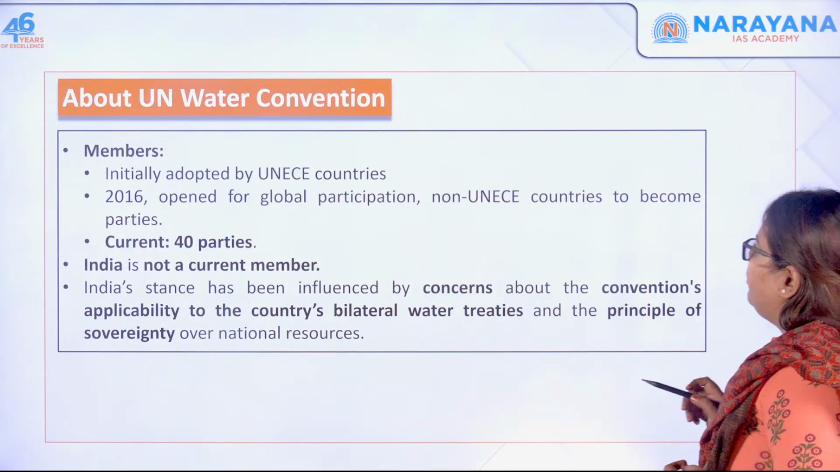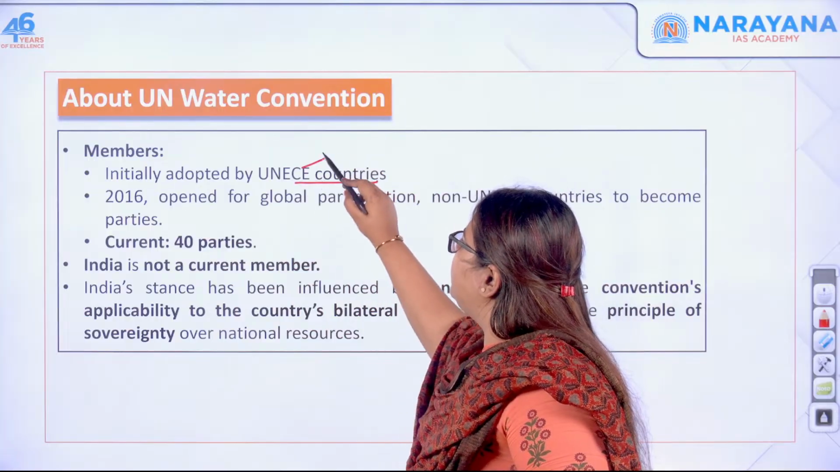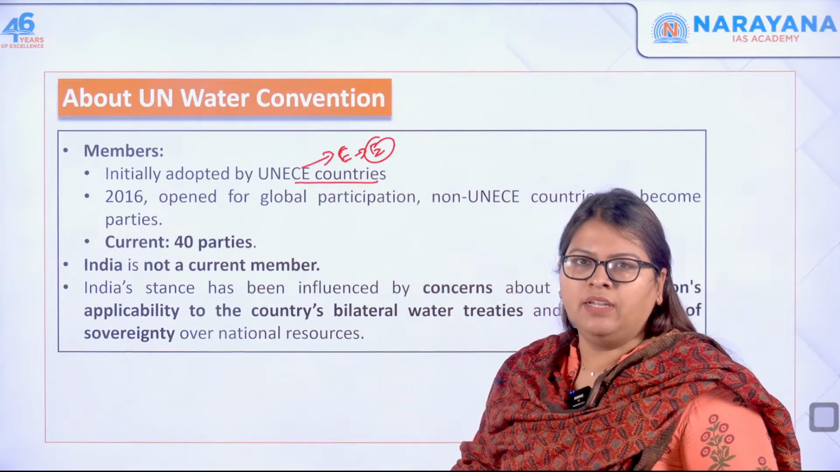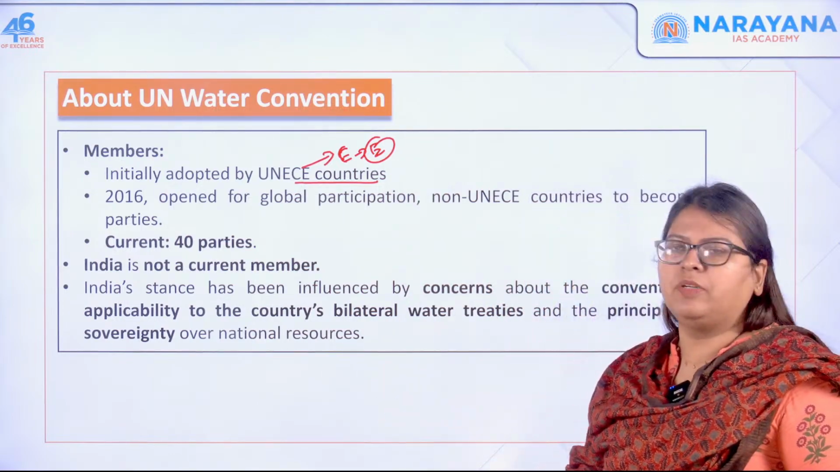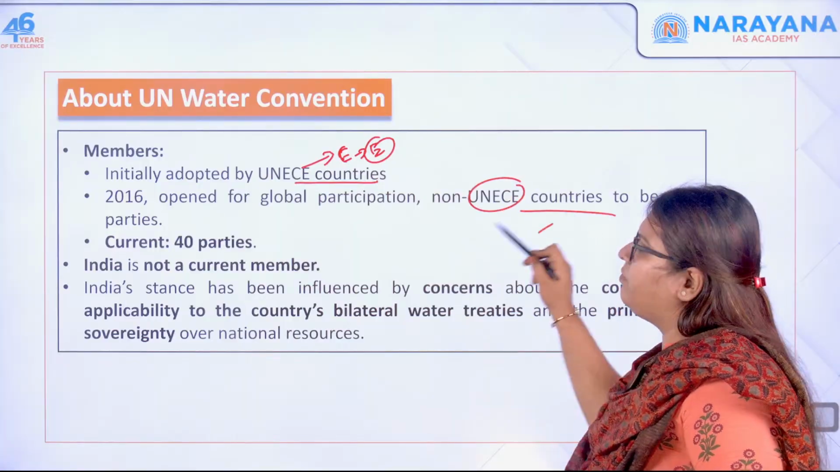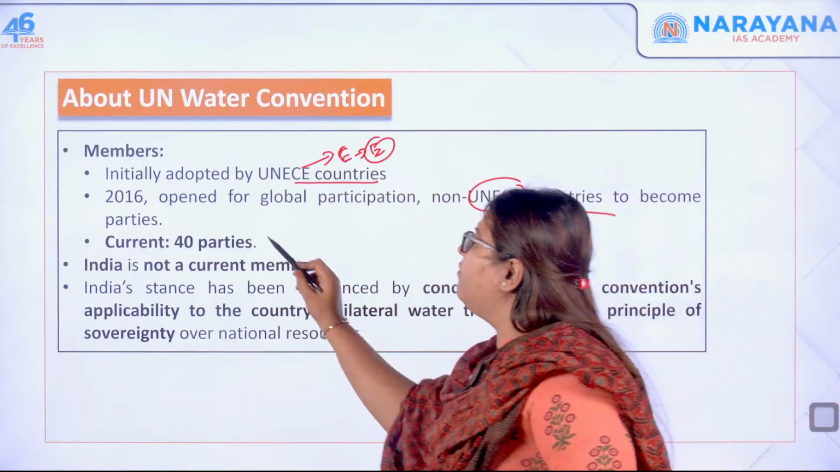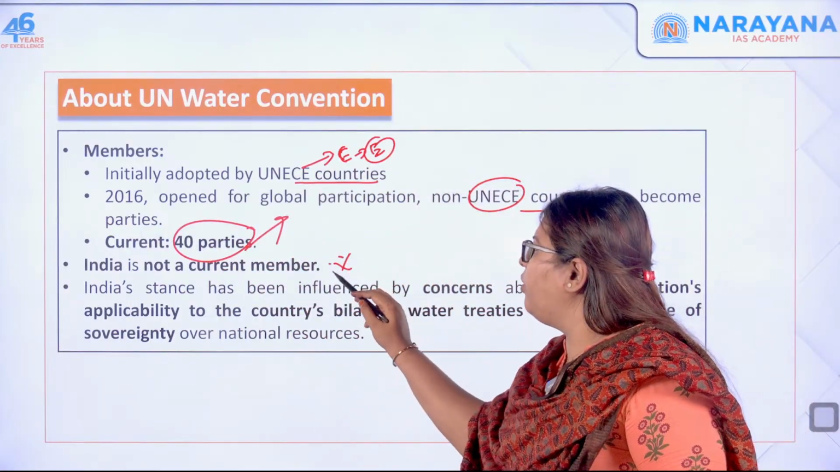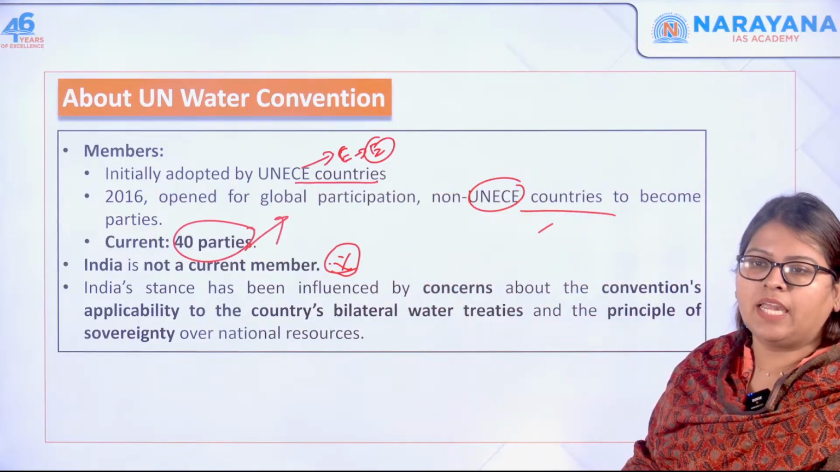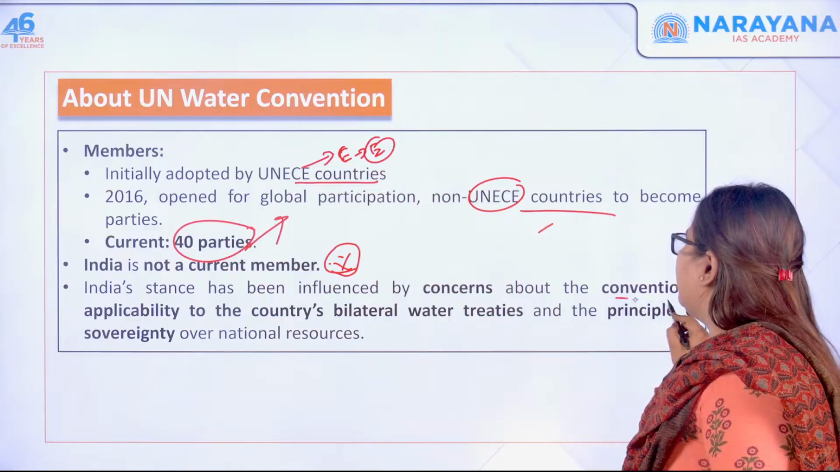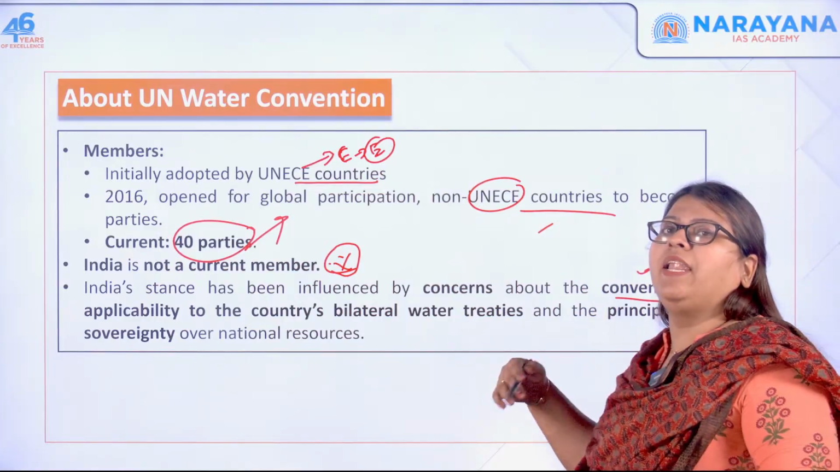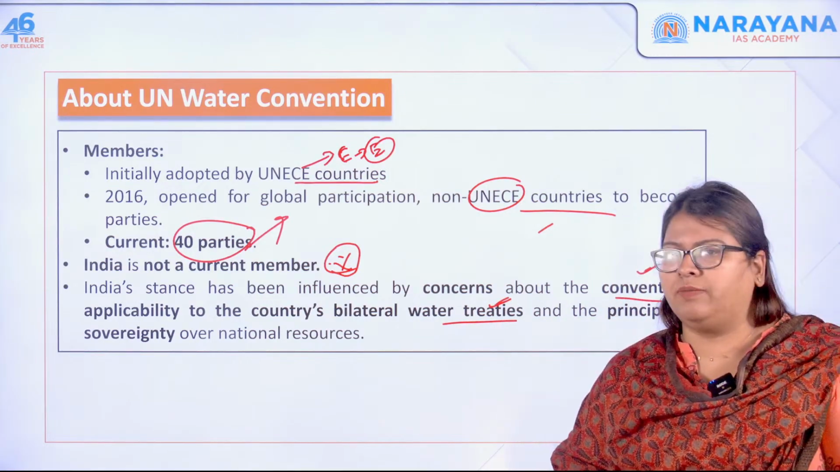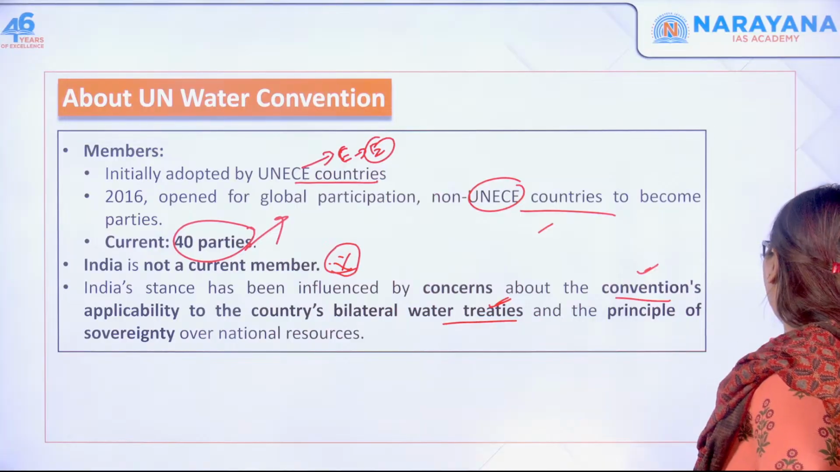Now, as I told you, it was initially adopted by the UNECE countries, that is the Economic Commission for Europe. Then in 2016, it was opened for all the members. So non-UNECE countries can also become parties, and currently there are 40 parties to this particular convention. India is not a current member, very, very important, okay, because it is scared whether there will be any concerns with respect to the applicability to the bilateral laws that India has with different countries and the principles of sovereignty. So this is the UN Water Convention.